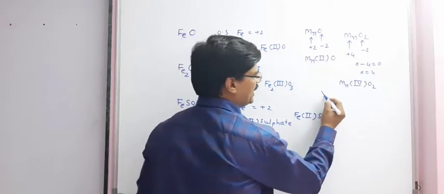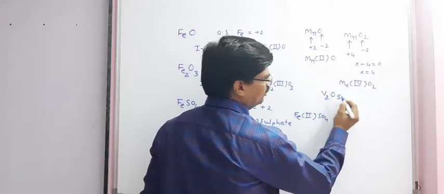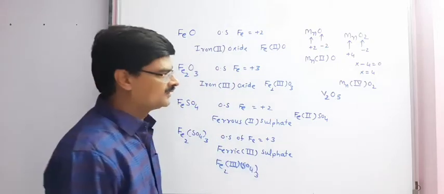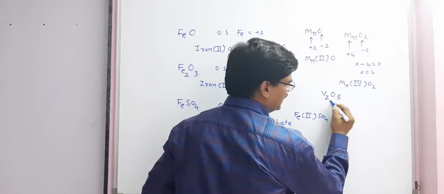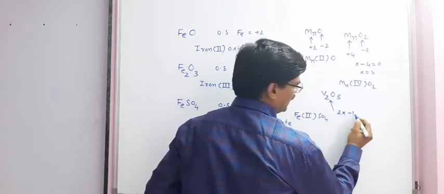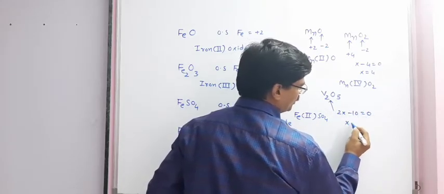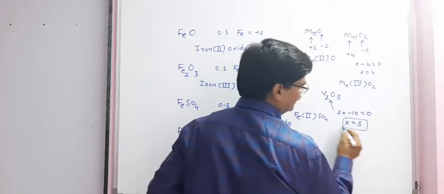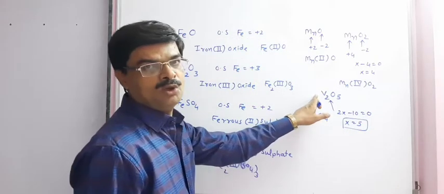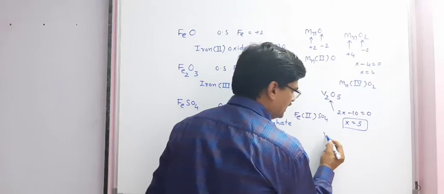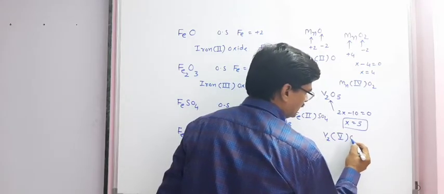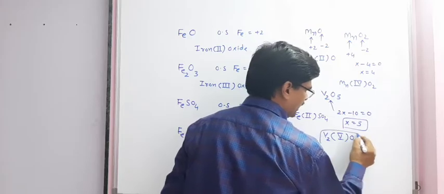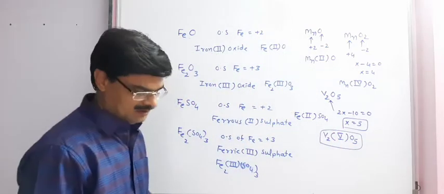Now vanadium pentoxide, V2O5, in which the oxidation state of vanadium: 2x minus 10 is equal to 0. So x is equal to 5. So vanadium(V) oxide. It can be written as V(V)2O5 according to stock notation.